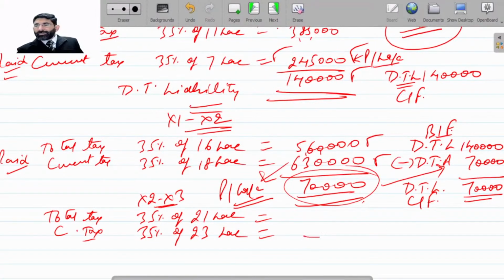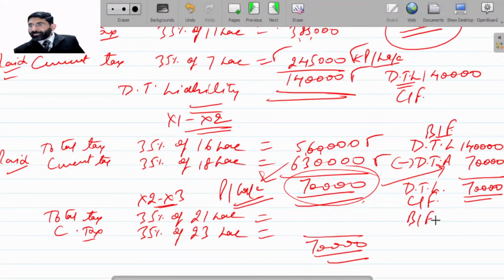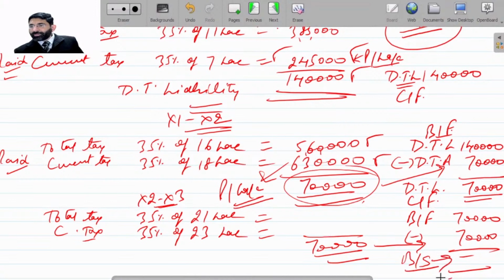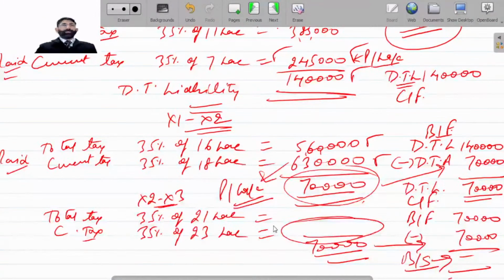And again, 70,000 will result. So this 70,000, which has been brought forward in the next year, will be used to write off this 70,000. And in the balance sheet, it will become 0. And this will be paid in this year.